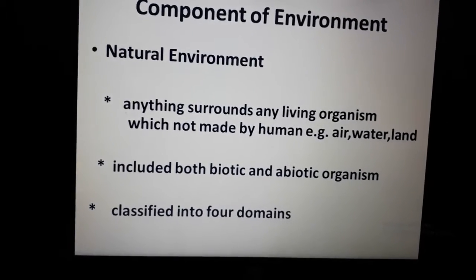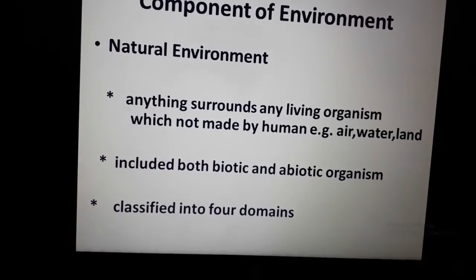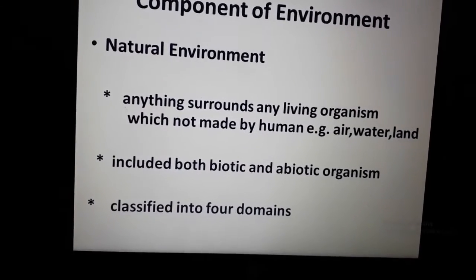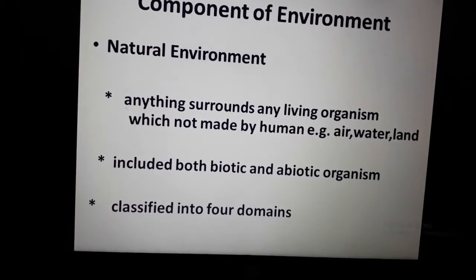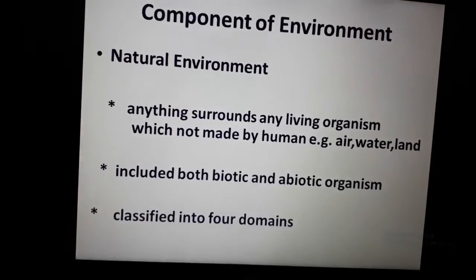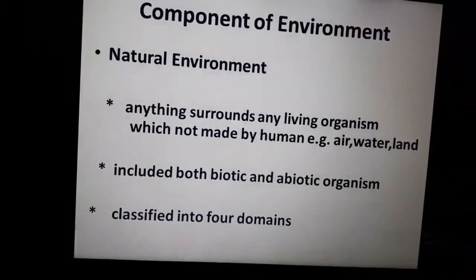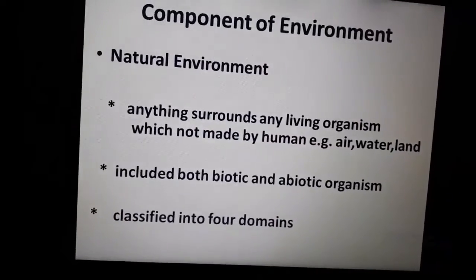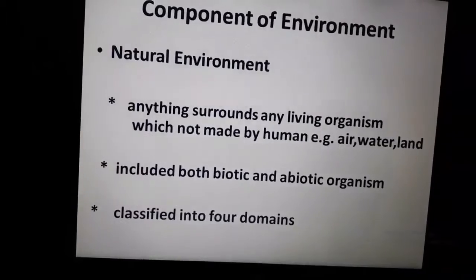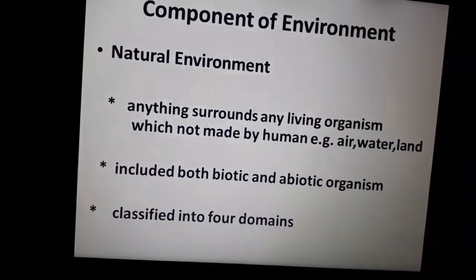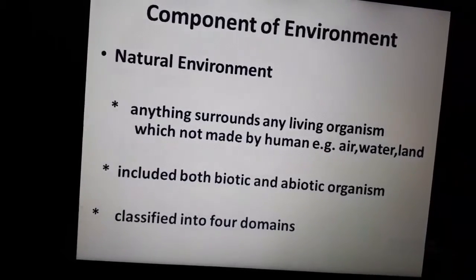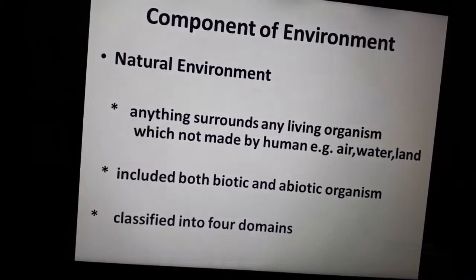First one is natural environment. Anything that surrounds any living organism which is not made by human, like air, water, land, comes under natural environment. Whatever is present in nature, formed by nature only, comes under natural environment. It includes both biotic and abiotic organisms. Biotic refers to the living world, and abiotic refers to the non-living world.